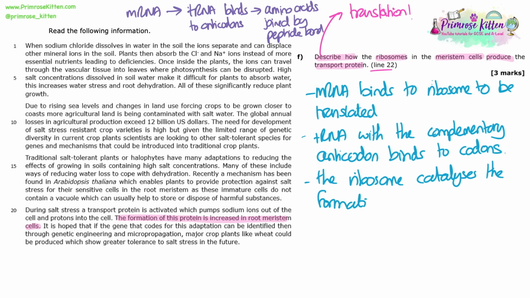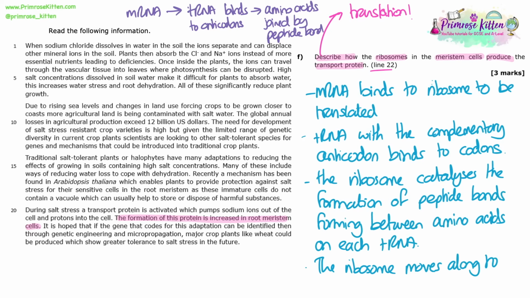tRNA with the complementary anticodon binds to the codons. You could say multiple tRNAs if you wanted to. The ribosome then catalyzes the formation of a peptide bond between the amino acids on each tRNA, the ribosome moves along to the next codon. So I've put at least 4 points in here. I might have even got 5 marks worth in here, but that's fine. I didn't spend too long thinking about it. It's kind of a sequence of bullet points or statements that I know quite well how to describe the process of translation. I've mentioned my keywords like anticodons and translation in there to make sure I've got them.